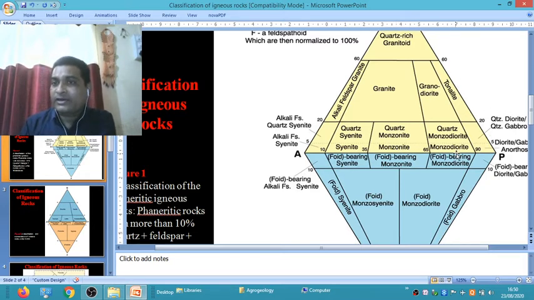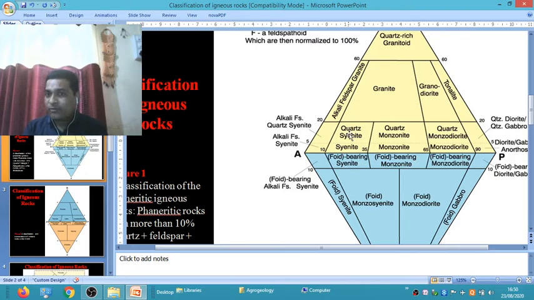And the rock containing more than 65% of plagioclase feldspar and 35% of alkali feldspar of the total feldspar, with 0 to 20% of quartz, is called quartz monzodiorite. Again, in the absence or with very little amount of quartz, less than 5%, with 10 to 35% plagioclase feldspar and the remaining alkali feldspar, it is called syenite.